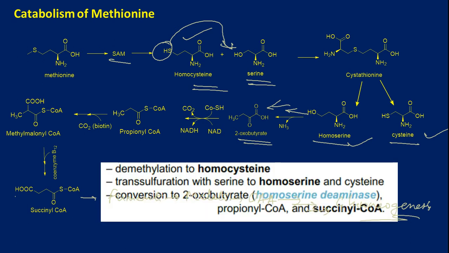Demethylation of homocysteine and transsulfuration of serine to homoserine and cysteine are two critical steps in catabolism of methionine. And finally, the conversion of 2-ketobutyrate to propionyl-CoA and succinyl-CoA culminates the entire pathway. The succinyl coenzyme A will be submitted for gluconeogenesis. Okay friends, I hope you understood the catabolism process for methionine.